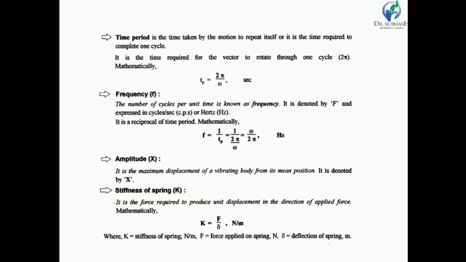Stiffness: it is the force required to produce a unit displacement in the direction of the applied force. Suppose we consider a spring having 10 centimeter length, that means 100 mm, and if we pull this spring by applying a 100 Newton load, because of this load the spring has a deflection of, suppose, 2 mm. So 100 divided by 2, that means 50 Newton per mm is its stiffness.